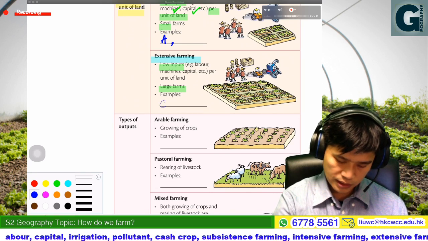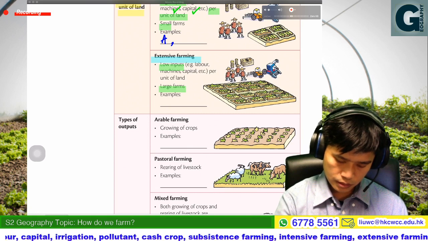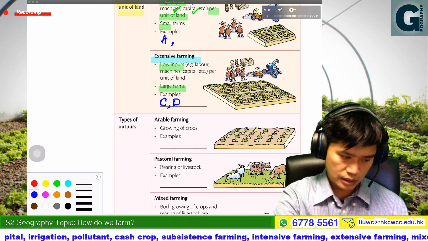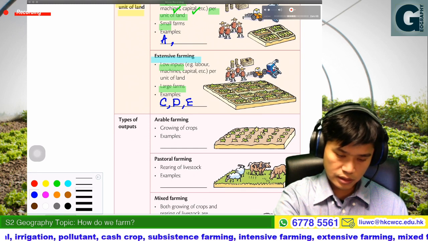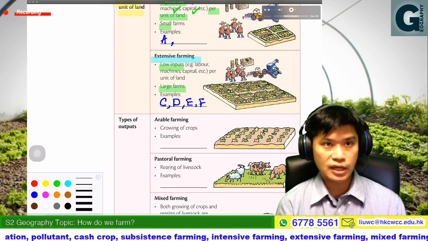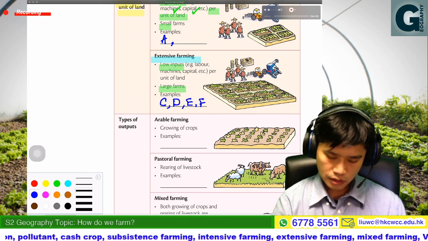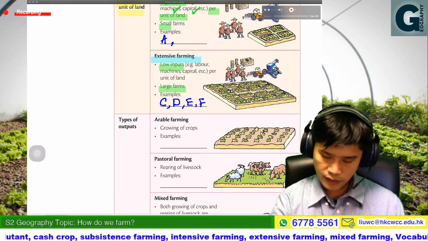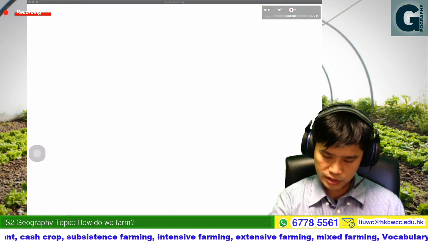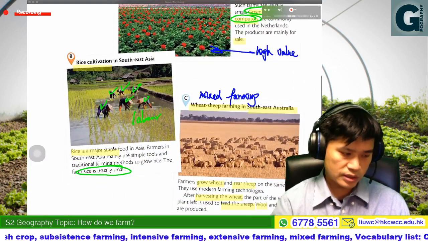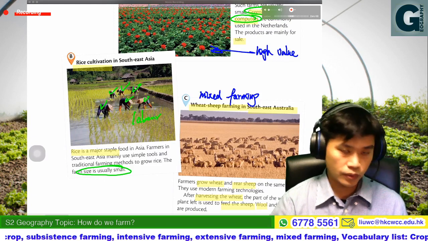Just now we can see C, D, E, and also F. Those would be the examples of extensive farming. So what would be the comparison? I would use this as an example.